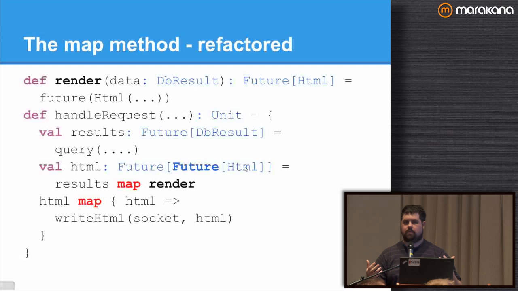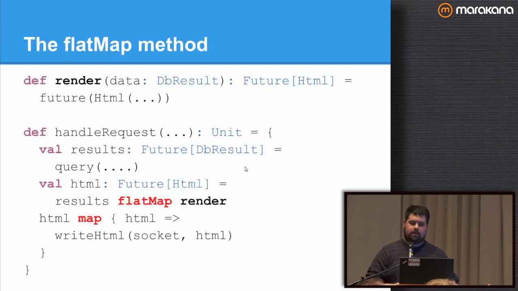It's nested. I have to defer into the future, then defer into the future again. So these nested maps and everything gets really, really ugly. We have a solution for that. It's called FlatMap. For those who are unfamiliar with Scala's collections, FlatMap is used in there. If you're unfamiliar with this concept, essentially what you're doing is you are flattening and mapping at the same time.